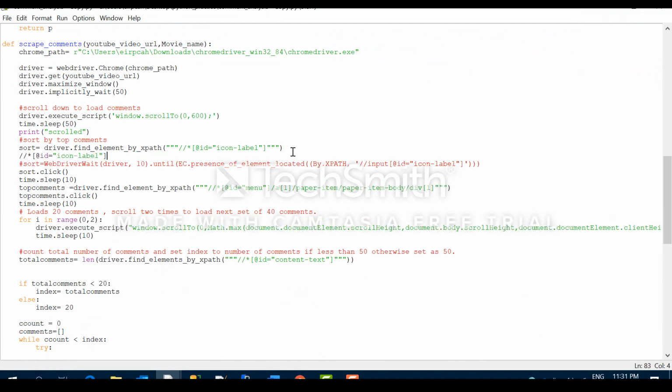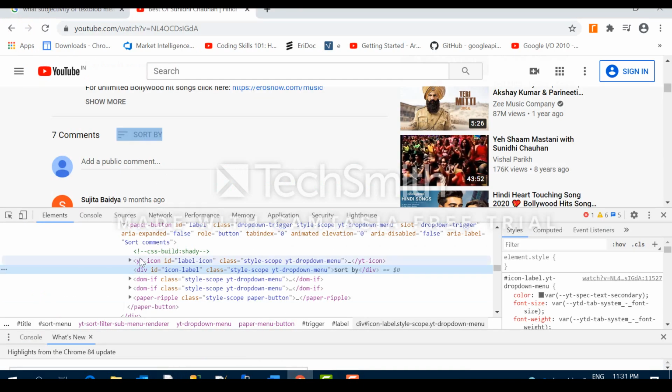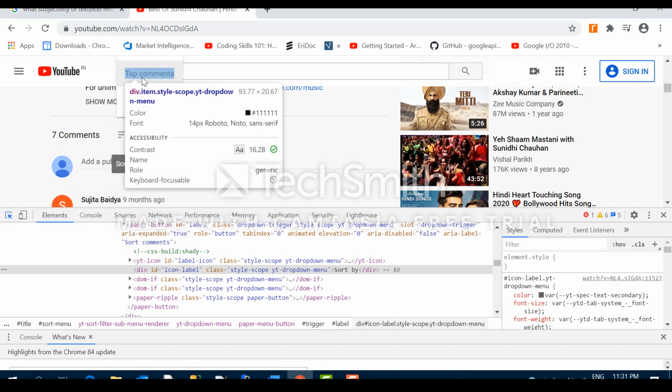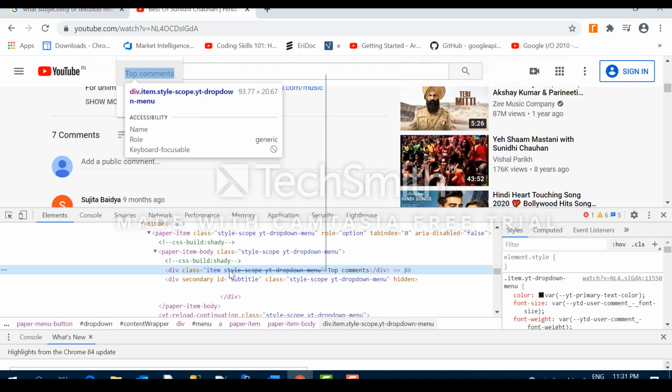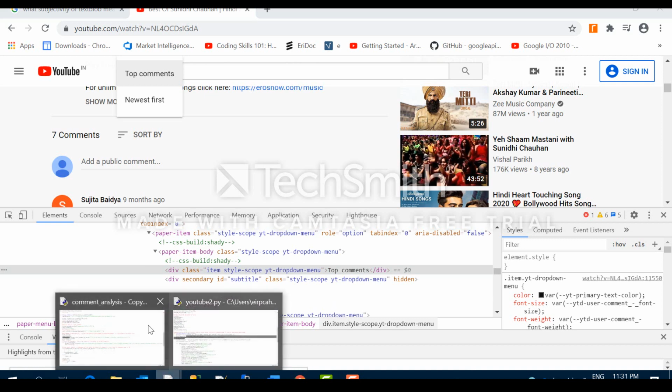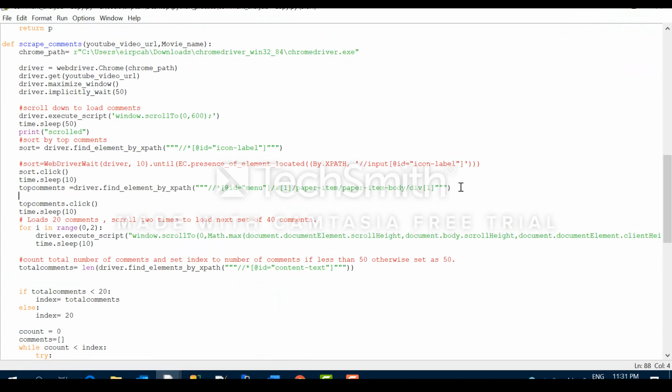I'm pasting here once again. See, the same path came. I have just given this thing in a quotation. Same for top comments also, I have done the same. See, this thing came from that top comments button.